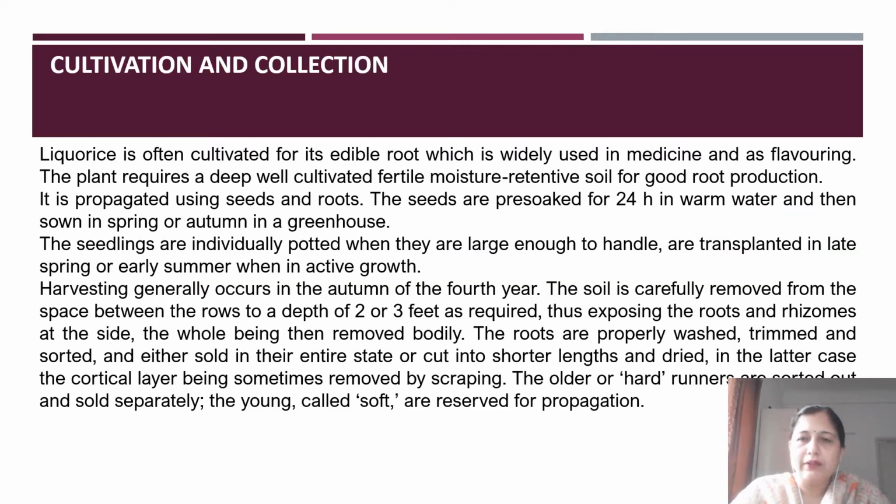Now if we look at the cultivation and collection of licorice, it is generally cultivated because it is used as an edible root. Other than that, it is also used as a medicine as well as a cosmetic and flavoring agent. And it mainly requires fertile moisture retentive soil. So the plant requires a lot of water, moisture for good root production. And generally the propagation can be done by both seeds as well as the roots. However, the seeds have to be pre-soaked for 24 hours in warm water, and then they have to be sown in spring or autumn in a greenhouse.